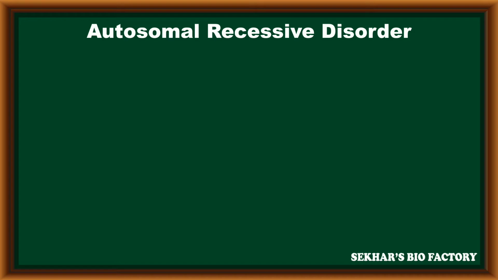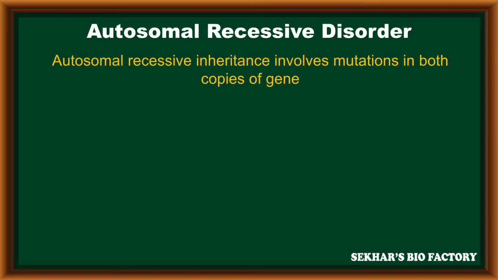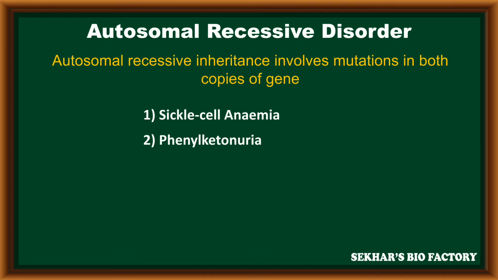The second type is autosomal recessive disorders. Autosomal recessive inheritance involves mutation in both copies of the gene, and these disorders are expressed if an individual has two mutated alleles. Some examples are sickle cell anemia, phenylketonuria, thalassemia, and cystic fibrosis.